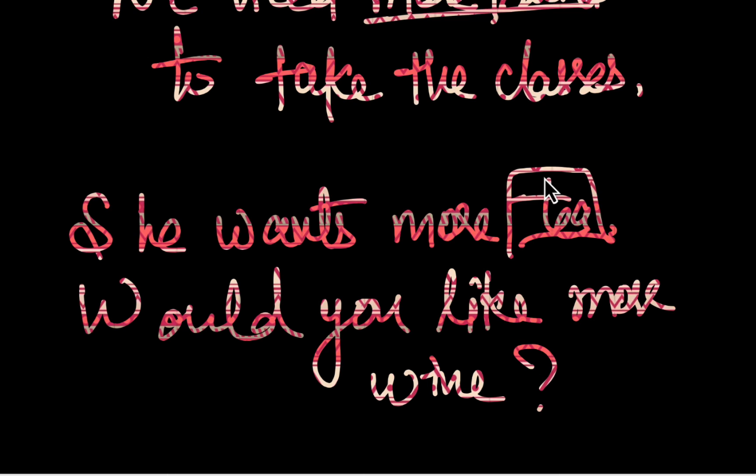Now when you say she wants more tea, meaning she wants an additional amount of something, which is tea here, which is uncountable. She's already taken tea. This is not the first time she's taking tea. She's already taken tea, and on top of that, she's asking for an additional amount. Would you go to somebody and say, I want more food?